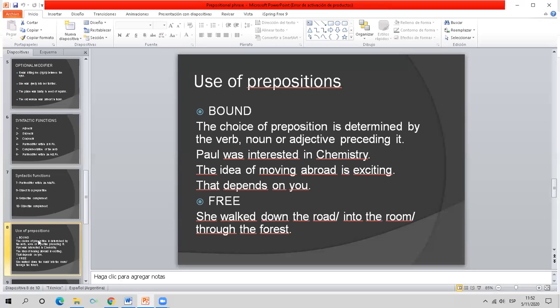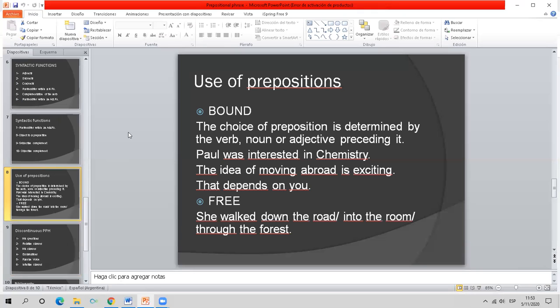But then there is also the possibility of choosing. When you say that she walked down the road, you may also say that she walked into the room or that she walked through the forest, okay? That is a free choice. It's not that walk, in this case, requires a particular preposition. So, well, the prepositional phrase then, as you can see here, is quite a complex structure that may perform many functions within the sentence.